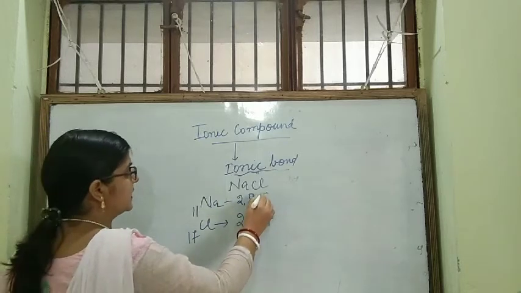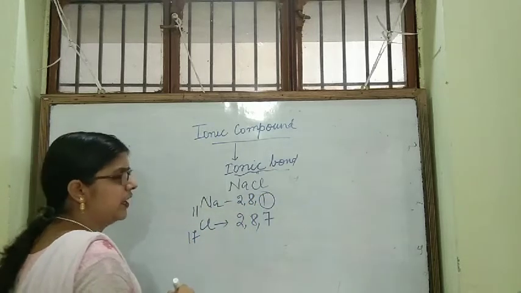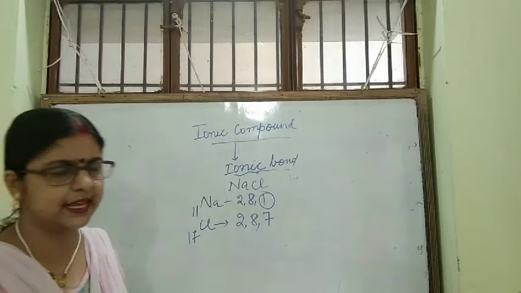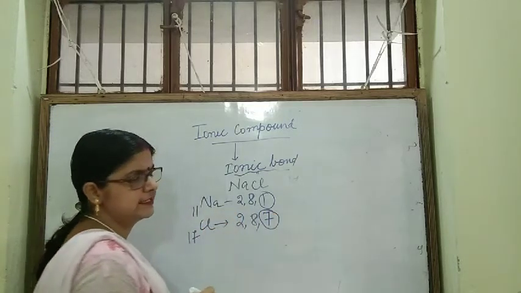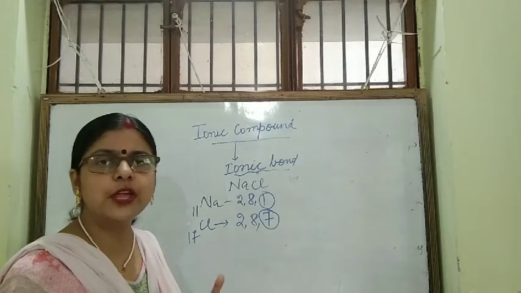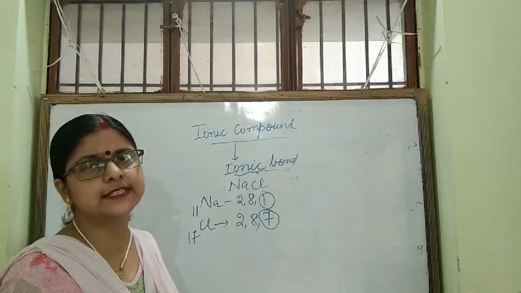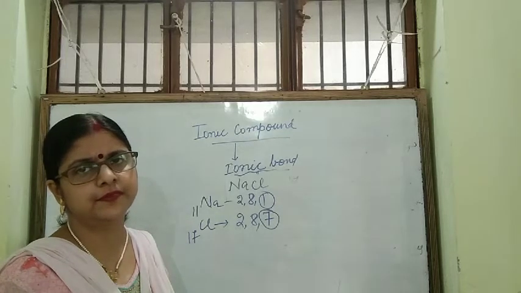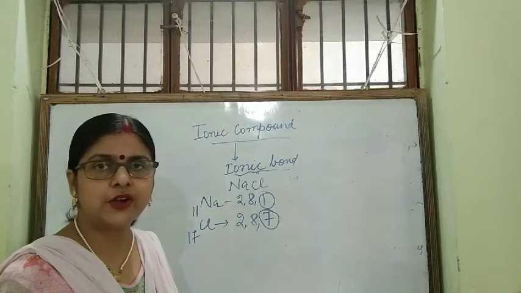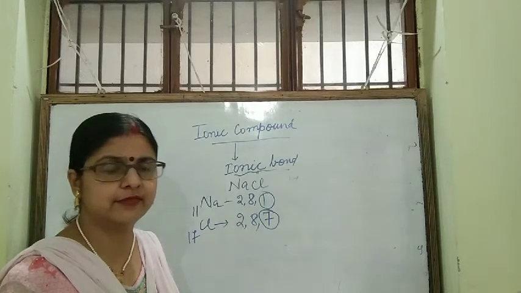So we can see sodium has 1 electron in its valence shell and chlorine has 7 electrons in its valence shell. So sodium has a strong tendency to lose its last electron to complete the octet and gain stability.